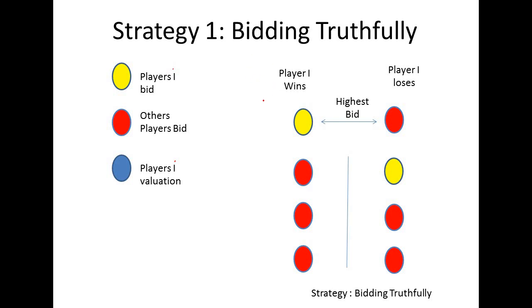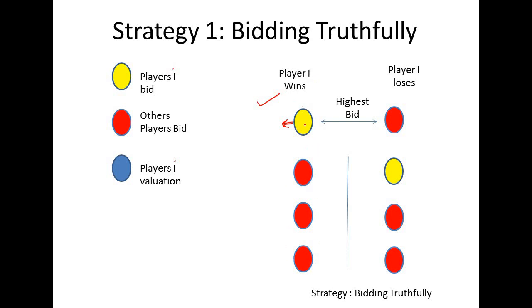Now we consider the first scenario in this strategy, in which player i has put the highest bid, and the red circle represents the bids of the rest of the players. Here I have not shown the blue circle. Why?